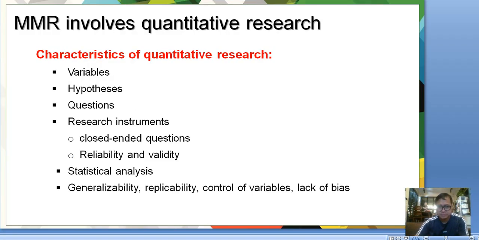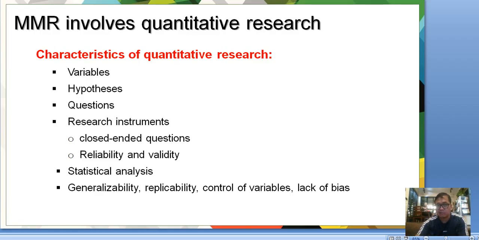The next, what are the characteristics of quantitative research? In this slide, we're going to talk about the involvement of quantitative research in mixed methods research design. Quantitative research has variables, the independent variable and the dependent variable. If there are changes in the independent variable, the values for the dependent variable, of course, change. Then you have hypotheses, the questions, the research instruments.